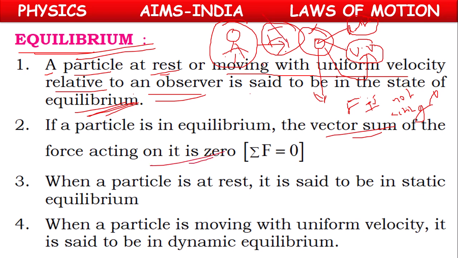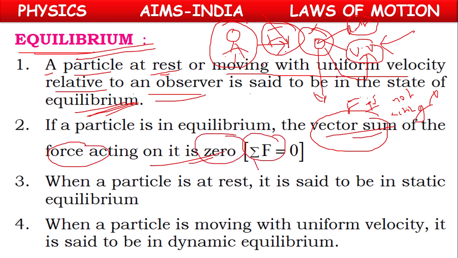Means from this side one force will be acting, from this side another force will be acting. Both cancel each other, and the vector sum of all the forces acting on the body is 0. Sigma F, sigma means sum of all forces acting on the body, is 0. That's why the particle continues to be in the state of rest or in the state of uniform motion.